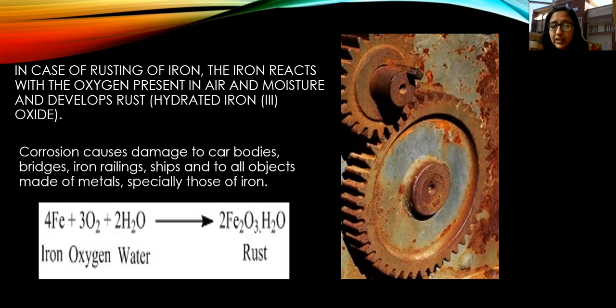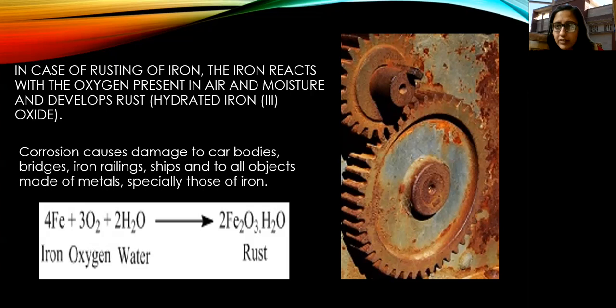So these three are the reactants: iron plus oxygen plus water. These three are the reactants. They are reacting together, a chemical reaction is taking place, and these three are giving out a new substance, that is rust. So what is the chemical formula of this rust? Fe2O3.H2O. तो ये Fe2O3 क्या है? This is the iron oxide.